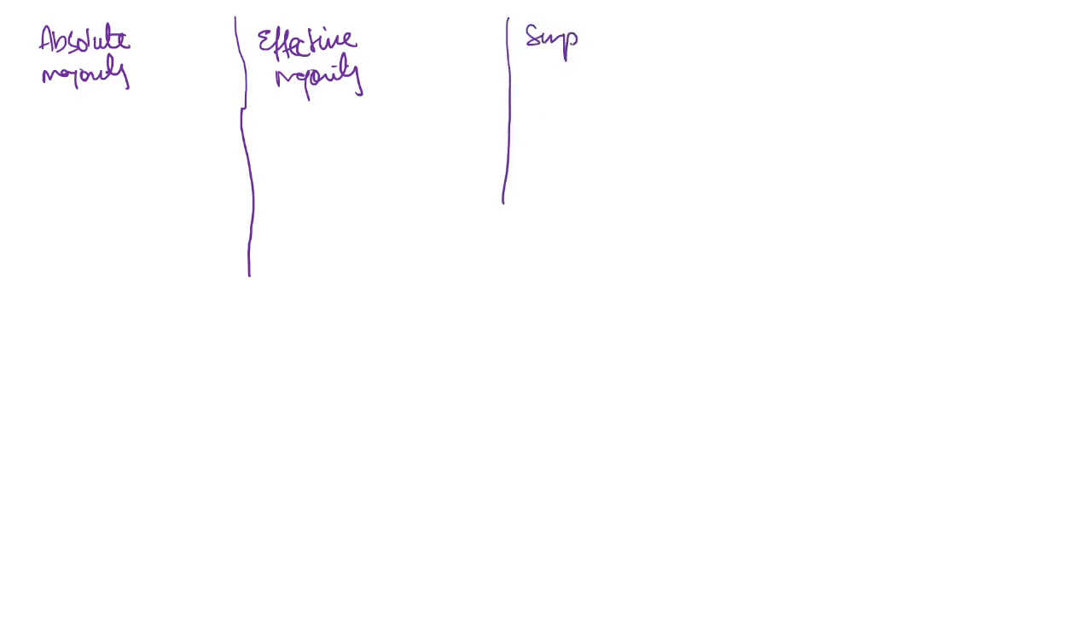One is absolute majority. The second is effective majority. The third is simple majority. And the last is special majority. These are the four types of majority through which decisions are taken.